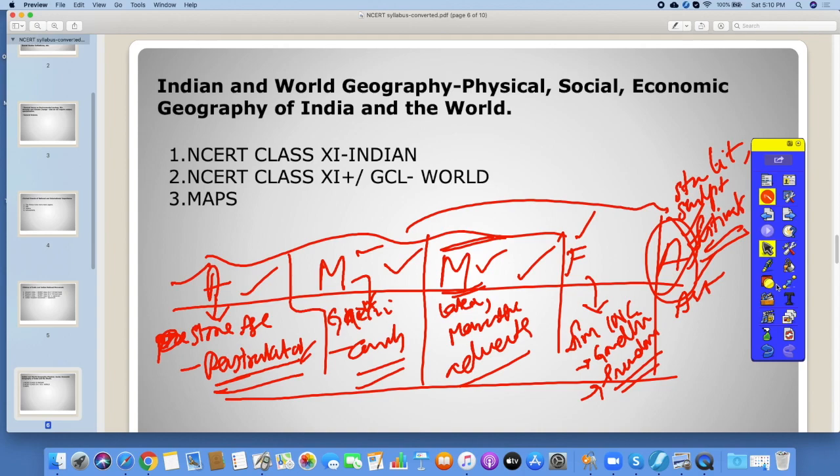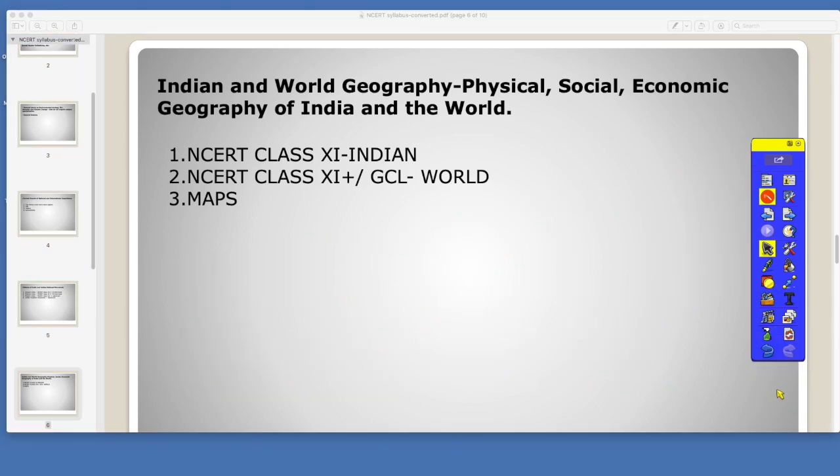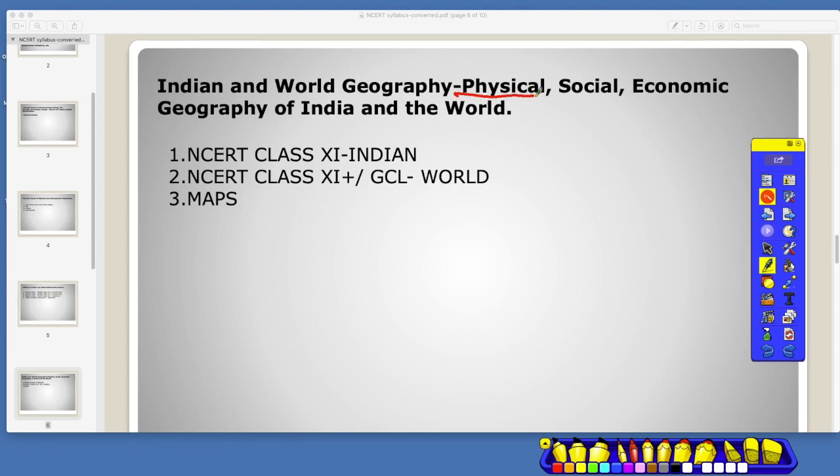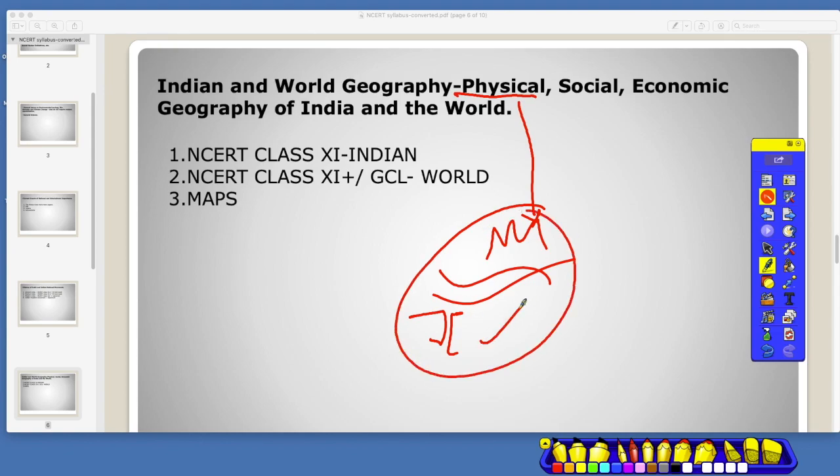Then let's go to Indian geography. As the syllabus mentions, the first thing is physical geography. What is physical geography? It has all the mountains, rivers, the plates, and what happens with the plates, and things like that. Anything that has to do with the physical features of the earth: mountains, rivers, oceans, then sun, planets, gravity, all these things come up in physical geography.